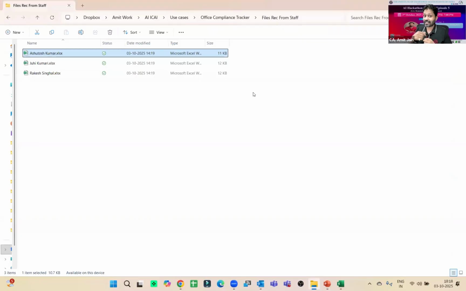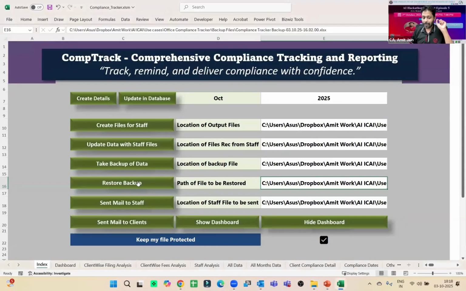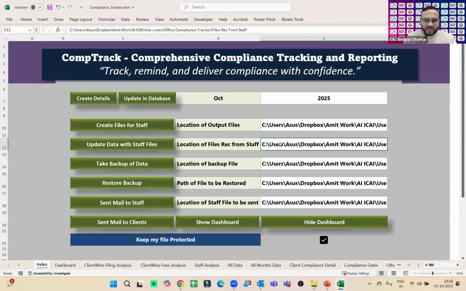Or what I actually do is use Dropbox. It is basically like Google Drive or any other online drive. You can give access to your team members on these specific files. They will work on this file, and this file will be updated here itself, right? Whenever you want, you simply click on this button and data will be automatically updated. You simply need to provide only the location of that shared folder.